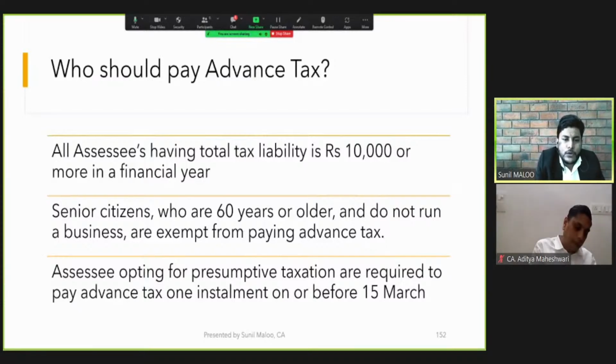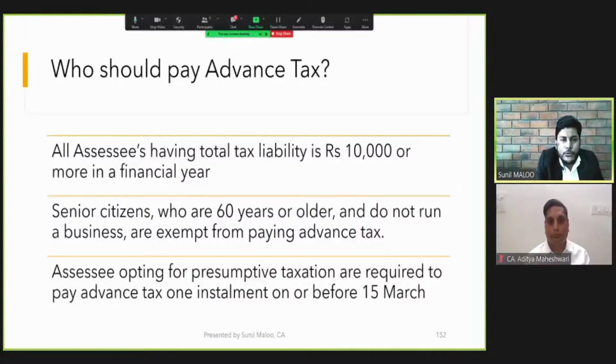Senior citizens who are aged 60 years or older are not required to pay the advance tax if they do not have business income. And an assessee opting for presumptive taxation under 44AD or 44ADA is required to pay advance tax in only one installment, on or before the 15th of March.